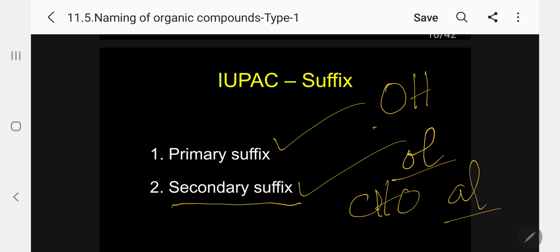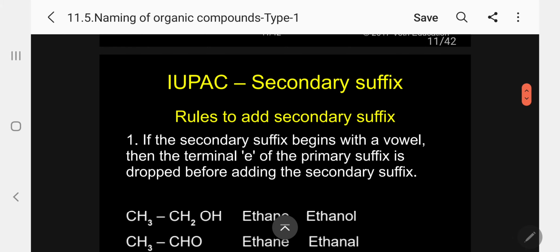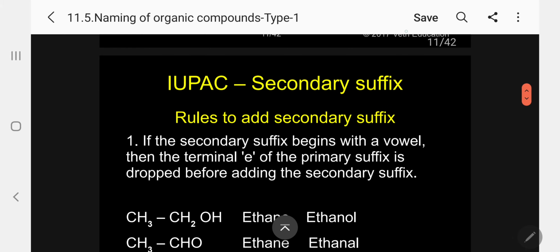That is the secondary suffix. Let me come back now. First, I will give the secondary suffix. The primary suffix I told you already: ane, ene, and yne. Now the rules to add the secondary suffix. Kindly follow.